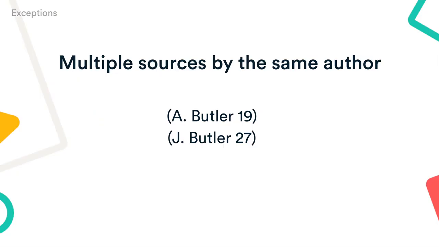To distinguish between different authors with the same last name, use the author's initials, or if the initials are the same, full first names in your in-text citations.